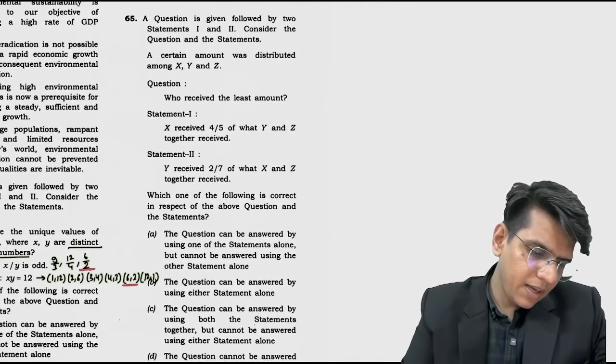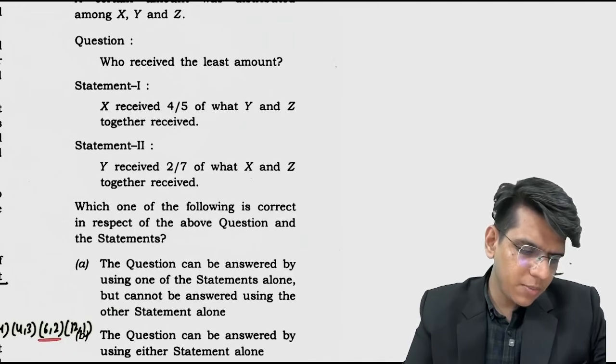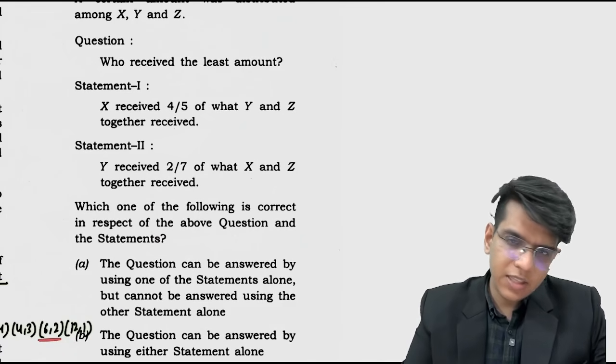Right? यहाँ पे question, a certain amount was distributed among x, y, z. Who received the least amount?